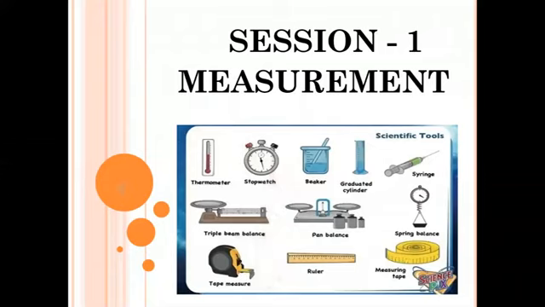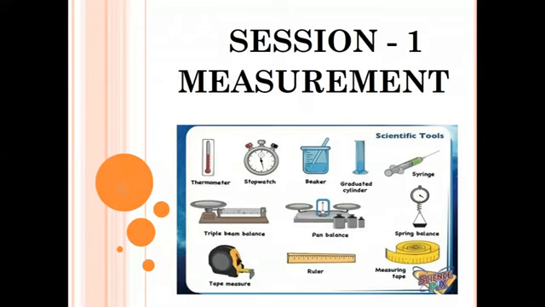Can you identify the pictures? What are the pictures given here? Thermometer, stopwatch, beaker, graduated cylinder, syringe, balance, spring balance, tape measure, ruler, and measuring tapes. These are the measuring scientific tools.